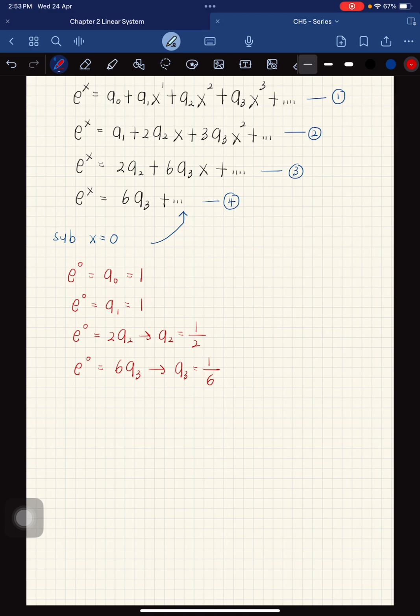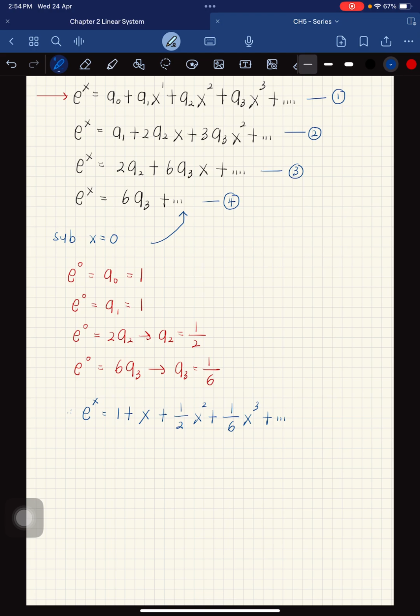So the values of a, you substitute into equation 1, the main equation. Therefore the expansion for the exponential is 1 plus x plus 1 over 2 x squared plus 1 over 6 x cubed plus and so on.